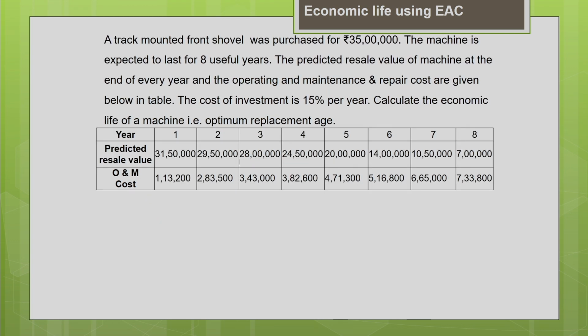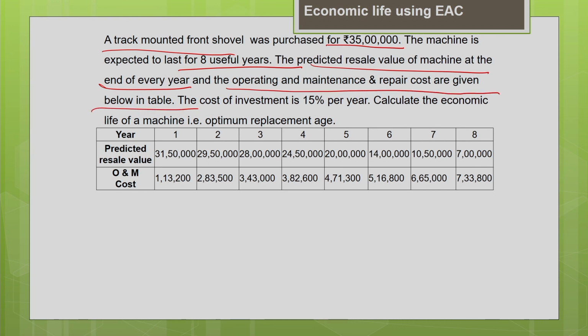Now let us work out a problem. We are going to determine the economic life of a machine using the equivalent annual cost method. Here we consider the equipment, a track mounted French shovel. This machine was purchased for a purchase price of 35 lakh, and it is expected to last for 8 useful years. The predicted resale value of the machine at the end of every year, and the operating, maintenance and repair costs, are given in the table.